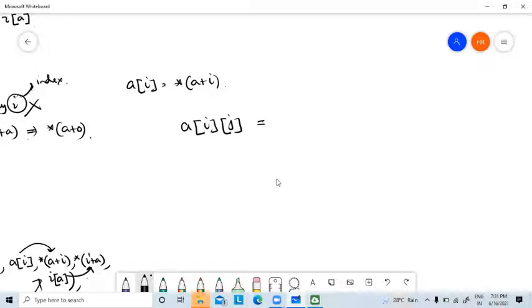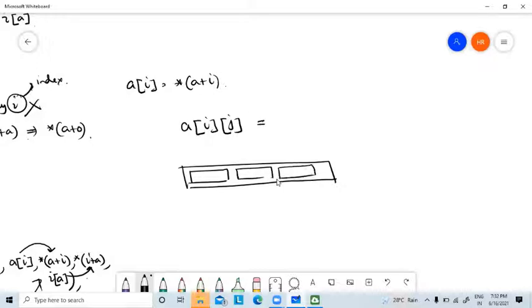See, we have already seen that a 2D array is ultimately stored as a 1D array, correct? Although it is a 2D array, it will be stored in a 1D array like this. That's why it is called array of arrays. Now if this is A, this is 0, 1, 2, and there is again 0, 1, 2, 0, 1, 2, 0, 1, 2. So what is the meaning of A of I? A of I means the row.